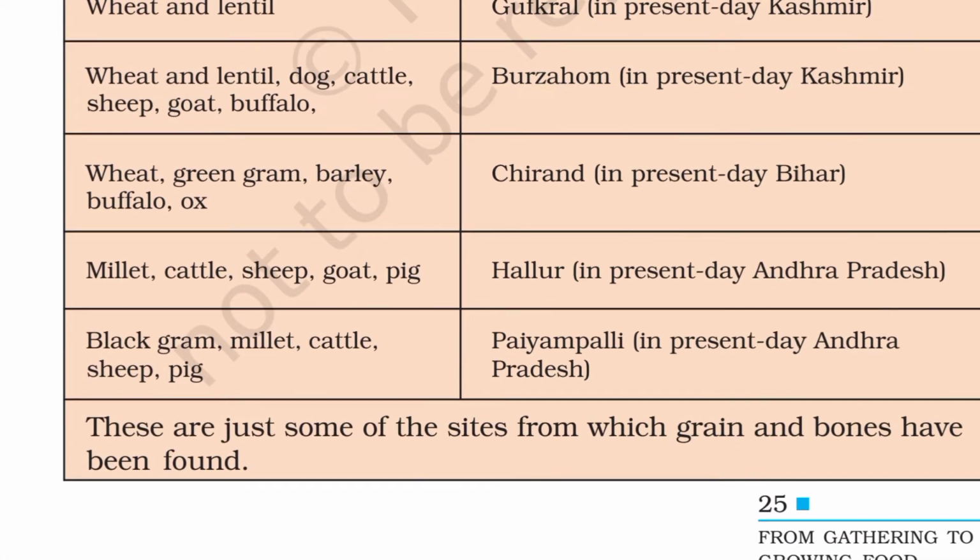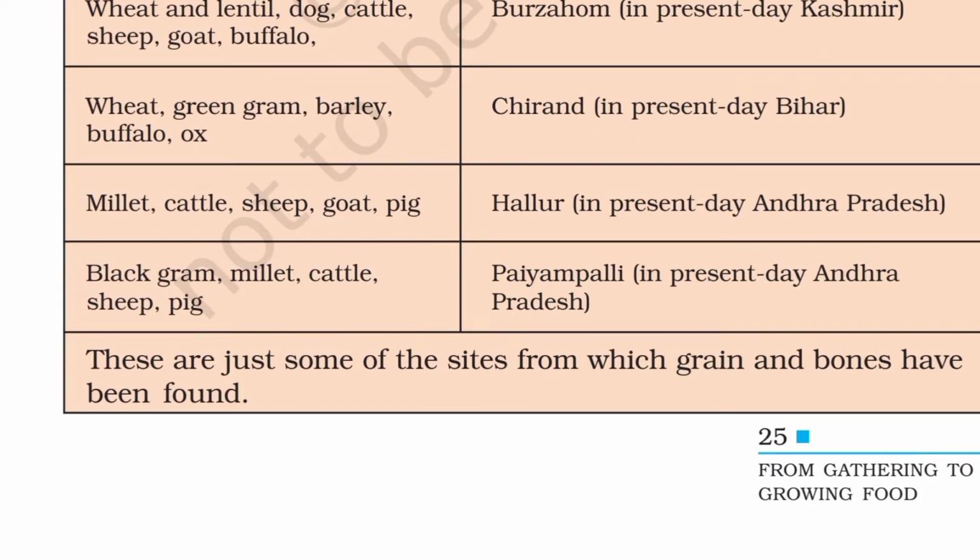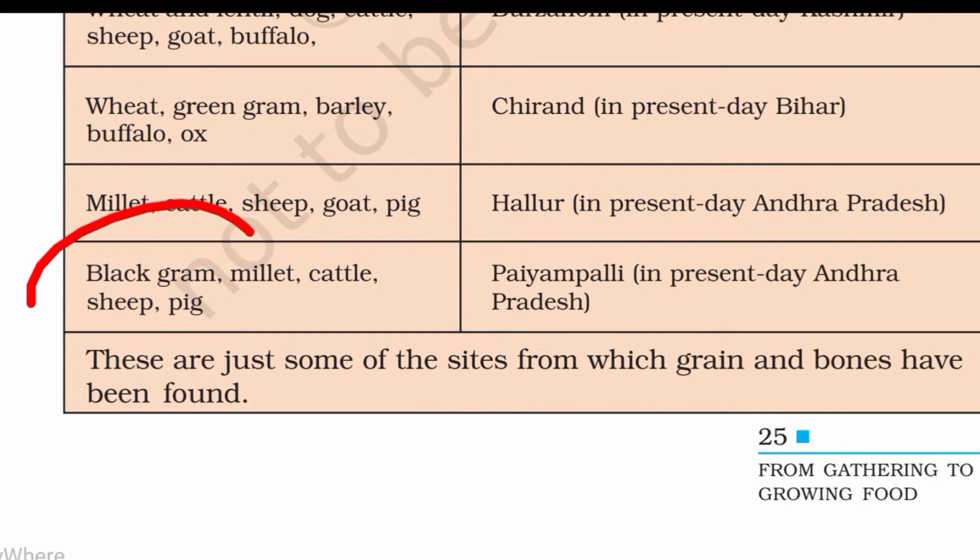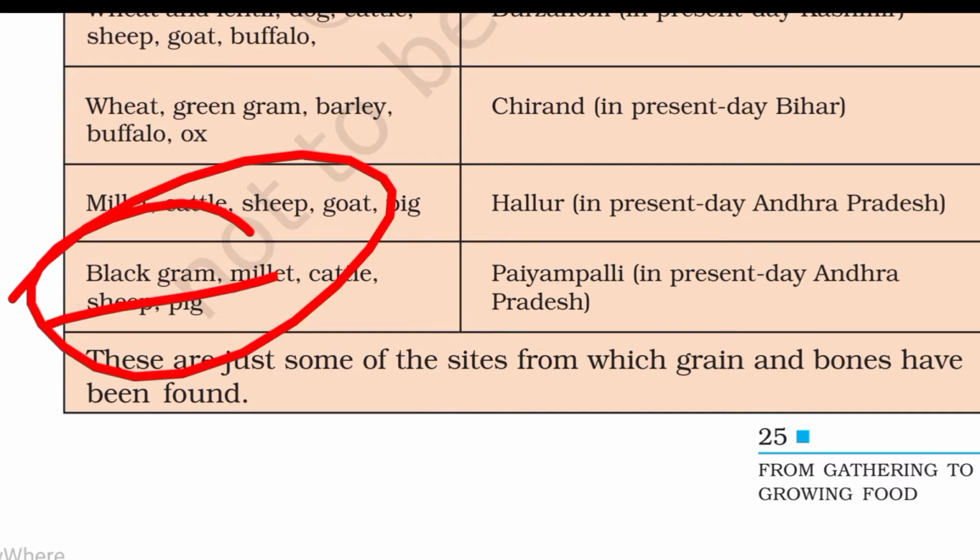Then next, millet, cattle, sheep and goat we find in Hallur in Andhra Pradesh, and Piyampalli in Andhra Pradesh also. Andhra Pradesh has two sites, Hallur and Piyampalli. We have found black gram, millet, cattle and sheep, where we can find black gram in Piyampalli and green gram in Chirand. These are the most important sites.